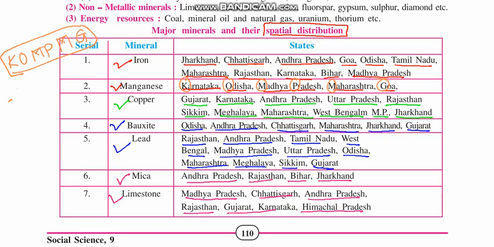Like I have made this: G, K, O, M, P. G stands for Gujarat, K for Karnataka, O is for Odisha, and MP stands for Madhya Pradesh.